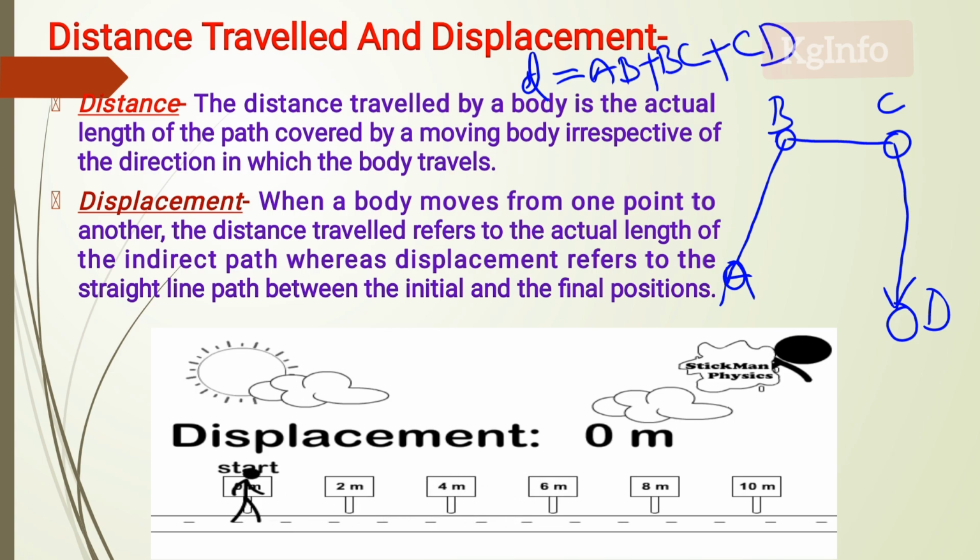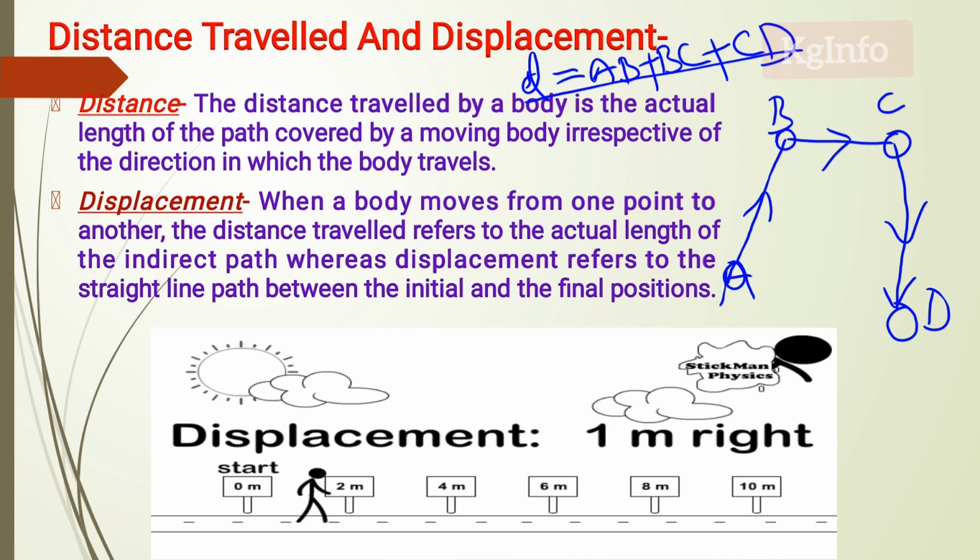Direction is not required, whether north, horizontal towards the right, or downwards. He has traveled three paths or three roads. The actual path traveled by Tarun Kumar is called distance, irrespective of direction.